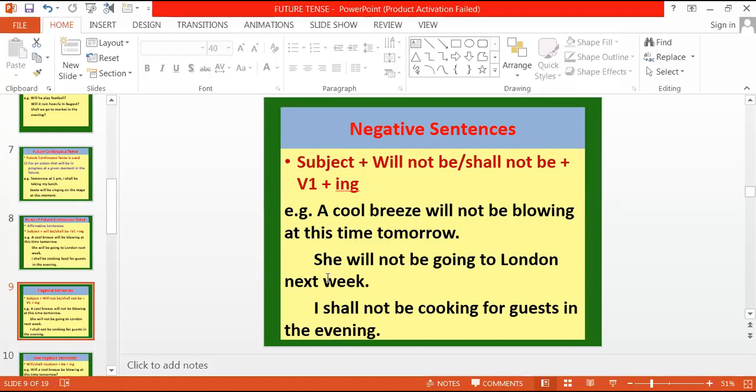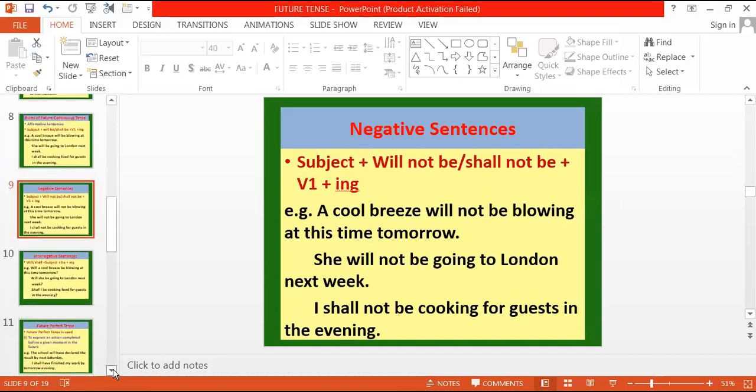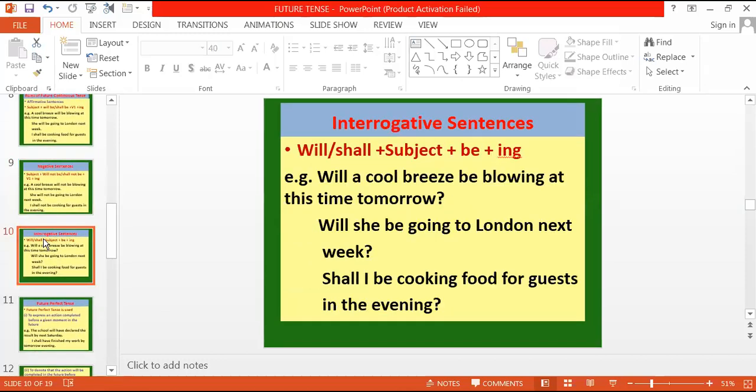She will not be going to London next week. I shall not be cooking for guests in the evening. So this is simply how we make it negative, by adding not. Now how to make it interrogative? Again, you know, we will just place the helping verb before the subject.